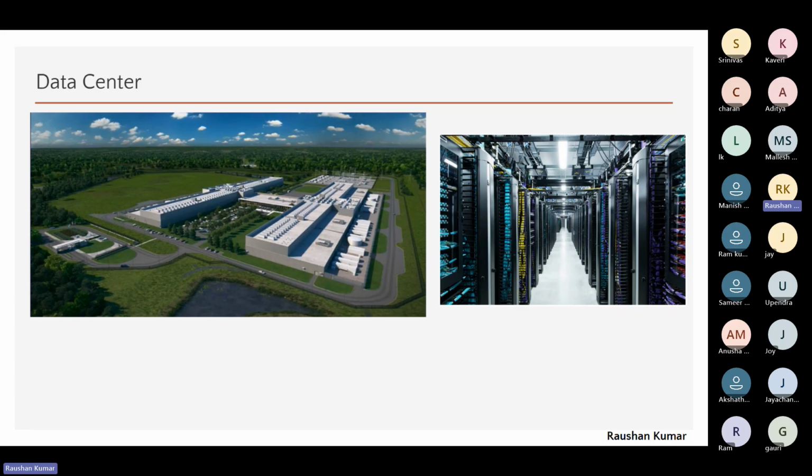When you own this, or the company where you work owns it, we call it on-premise. But when you use somebody else's data center, like AWS, which has 100+ data centers across the globe, same for Azure and GCP, Google Cloud Platform. It's their business, right? They are big players. They have invested a lot across the globe. They have such data centers and infrastructure. And what we do, we rent.